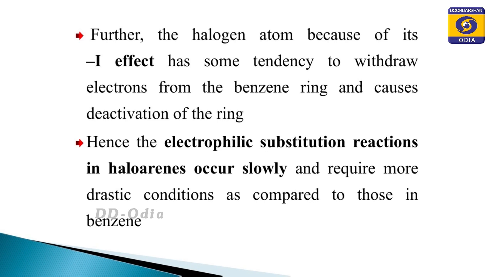attracts or withdraws the electrons from the benzene ring, and since it withdraws the electrons from the benzene ring, this deactivates the benzene ring. So, even though the ortho and para positions acquire the negative charge, in case of chlorobenzene you find that they undergo the electrophilic substitutions, but the electrophilic substitution in haloarenes occurs slowly, and therefore, it requires more drastic conditions as compared to those in case of benzene.